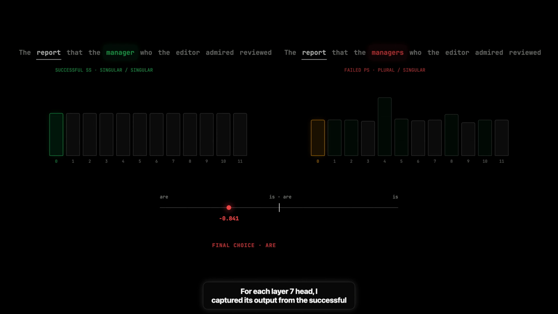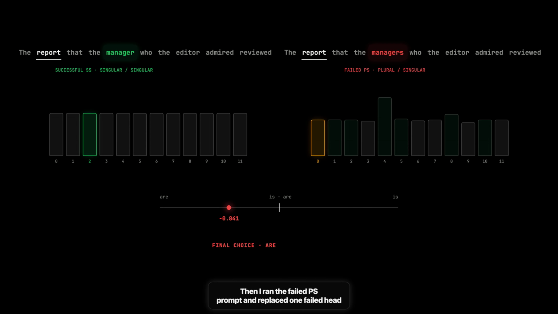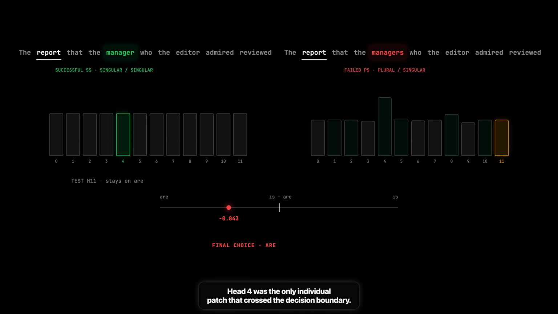For each layer 7 head, I captured its output from the successful SS prompt. Then I ran the failed PS prompt and replaced one failed head output with the clean one. The rest of the failed computation continued unchanged. 11 individual heads left the model on "are." Head 8, the strong shoulders head from the earlier prompt, helped a little but could not repair the answer. Head 4 was the only individual patch that crossed the decision boundary.